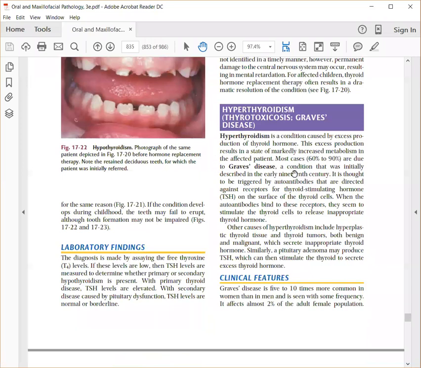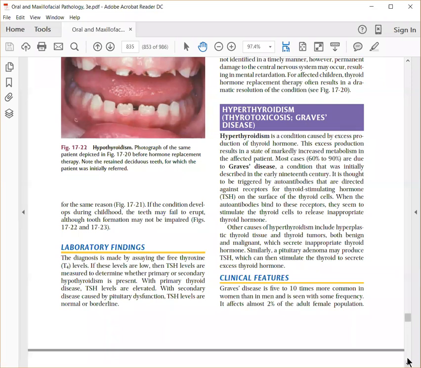It's called Graves' disease. It is usually due to an autoimmune process directed against the TSH receptors on the surface of thyroid cells. These autoantibodies bind to the receptors, then they stimulate thyroid cells to release inappropriate amounts of thyroid hormone. So it is an autoimmune disease where there is excessive secretion of thyroxine by the thyroid gland.